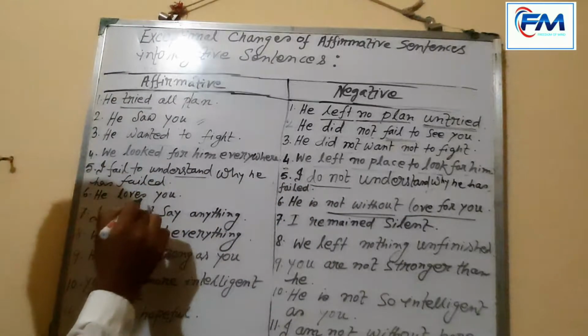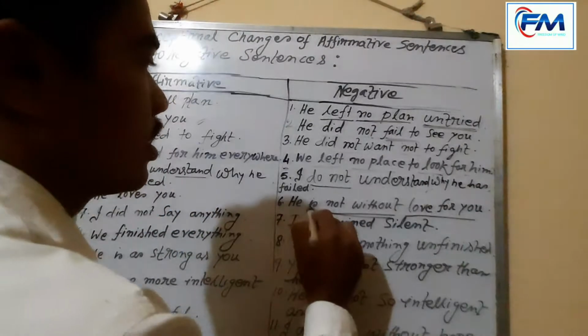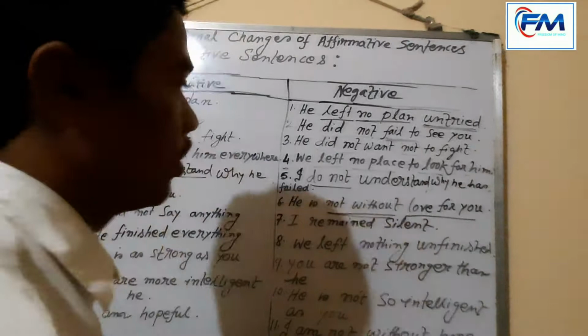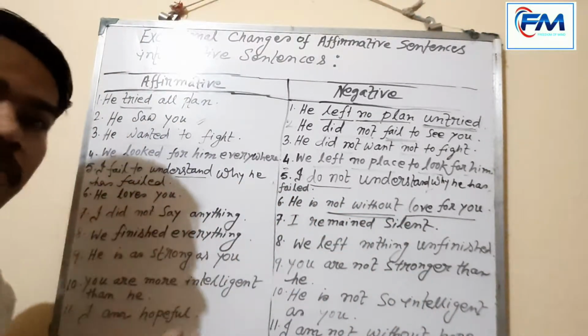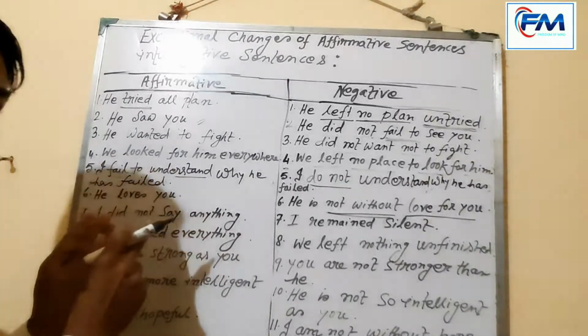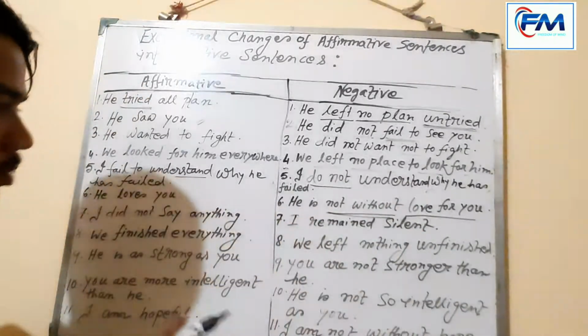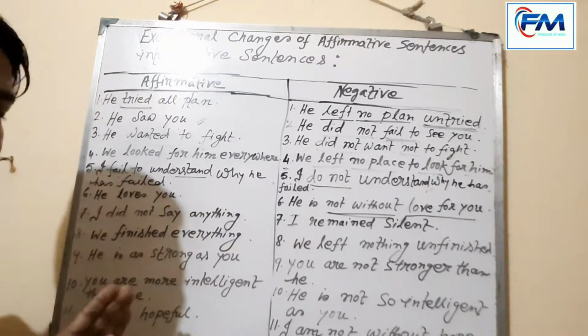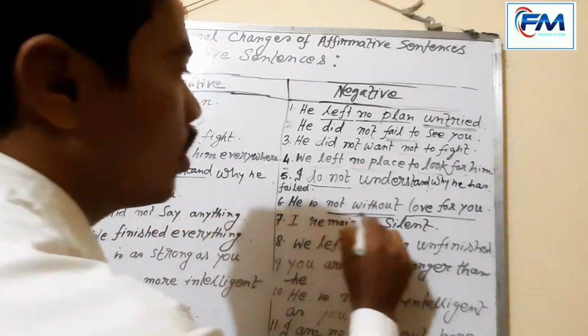Okay, he loves you, and this is in affirmative sense. When I change it into a negative sentence, he is not without love for you. Actually, the structure has already changed, but they are the same in meaning. The affirmative and negative sentences are different in their structures, but they are the same in meaning. He is not without love.